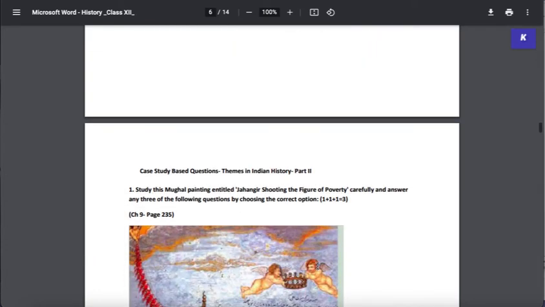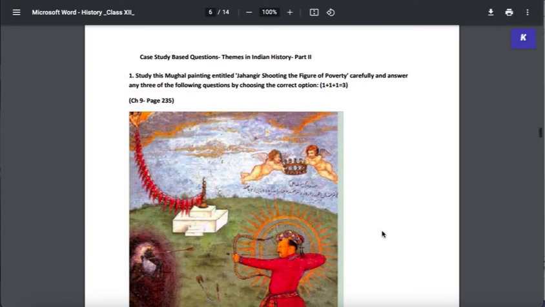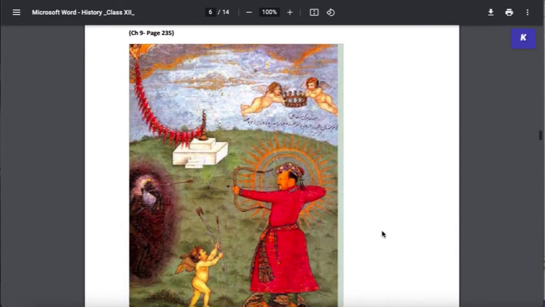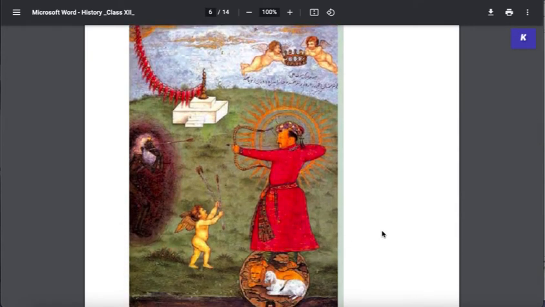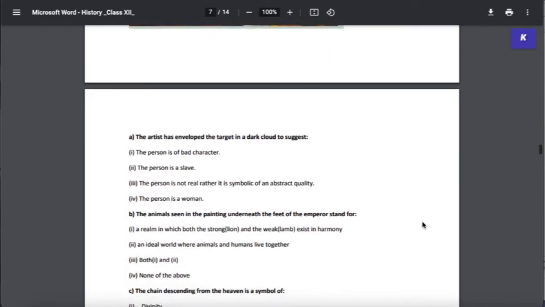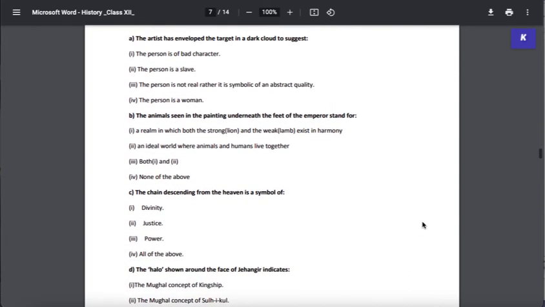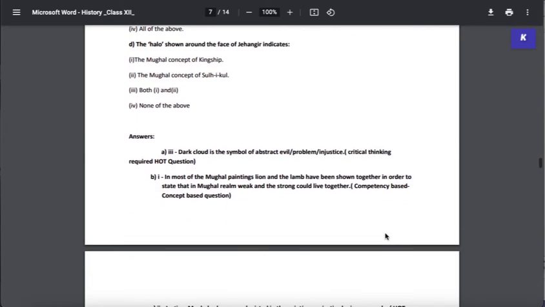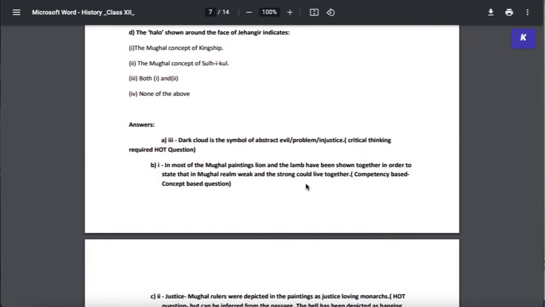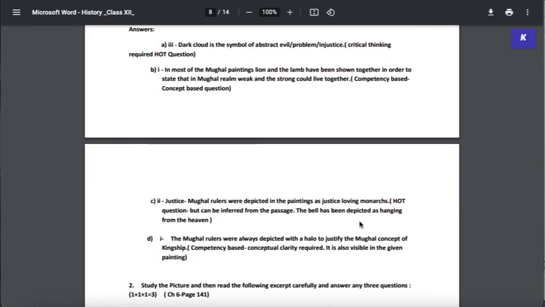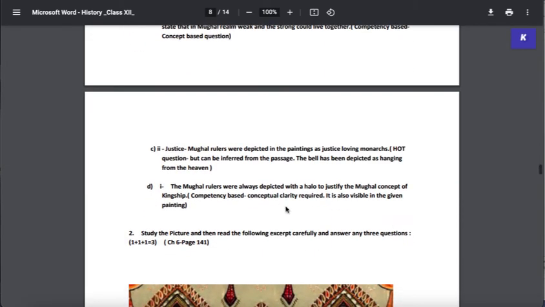Then from book 2, again you have an image-based question here. This is the famous painting of Jahangir, where he's shown killing the personification of poverty. Again, there are a bunch of questions here. As you can see, these are all in MCQ format. And again, there's critical thinking, there's competency, HOTS question, again competency.